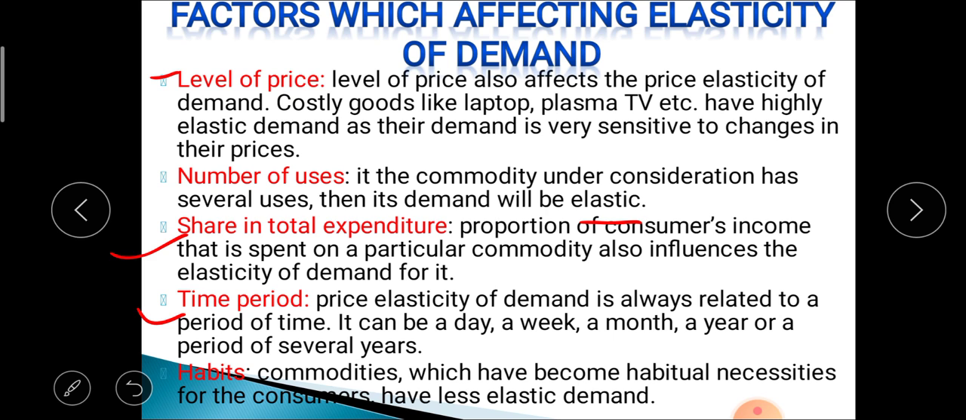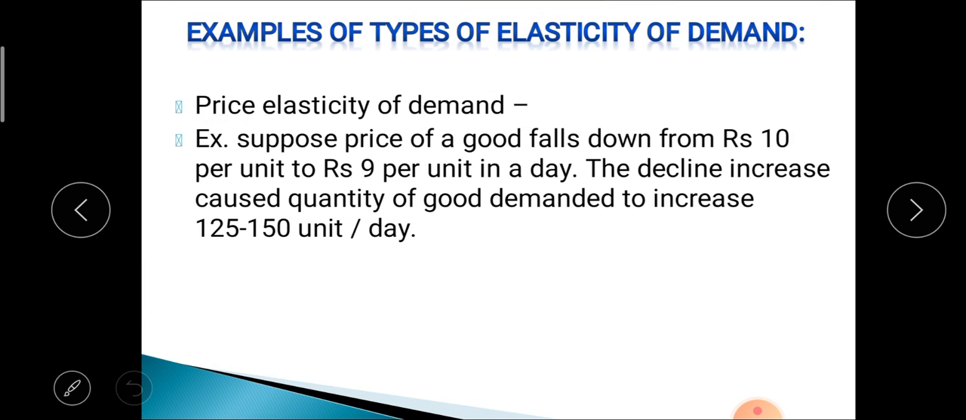Then another factor is habit. The commodities which have become habitual necessities for the consumer have less elastic demand. These are some factors of elasticity of demand. After that, we see some numerical examples on types of elasticity of demand.